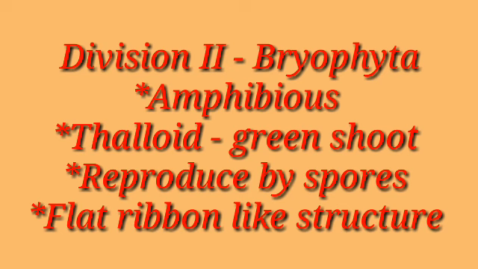Now the next division is Bryophyta. Its main characteristics: they are amphibious, because they grow on moist soil, but for reproduction they require water. The second characteristic is thalloid, that is they consist of a green shoot, which means that their stems are green in color. They reproduce by spores, and their body structure is flat and ribbon-like.